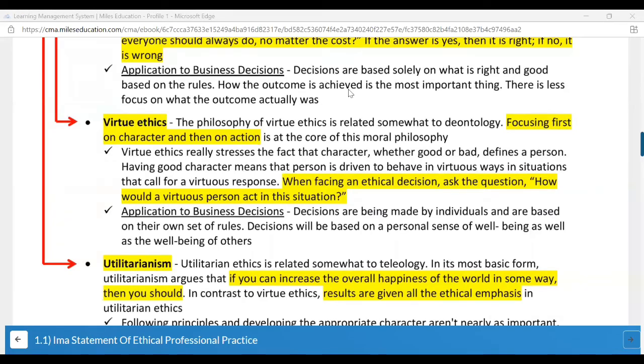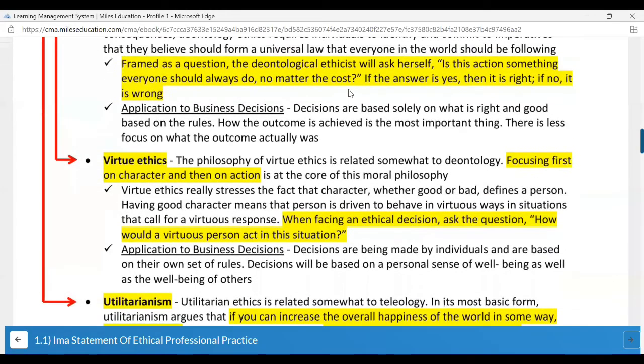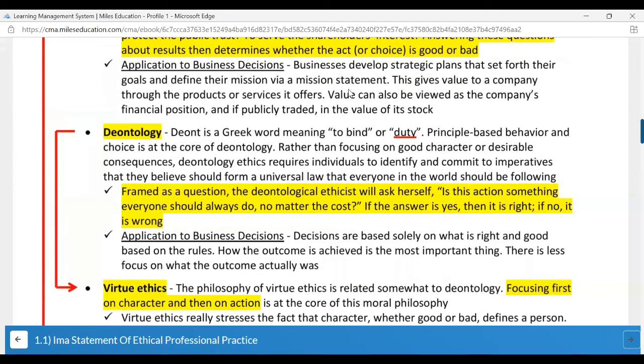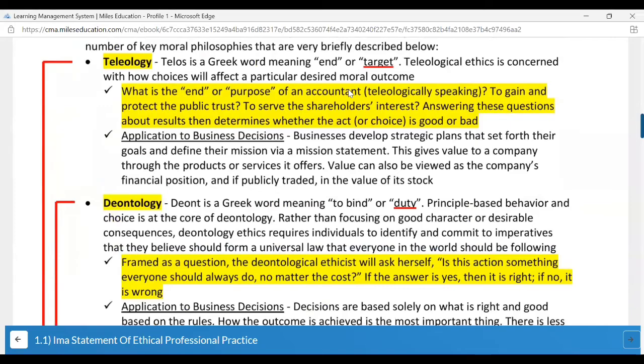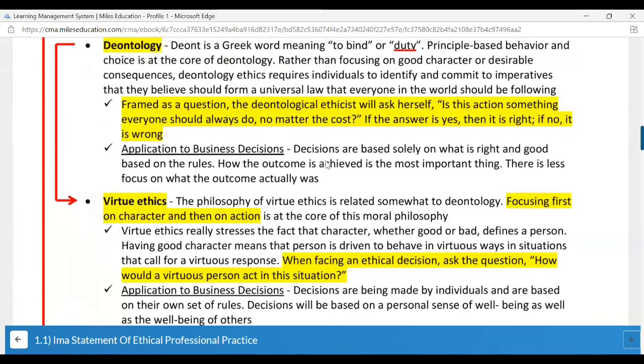You need not mug up the answer and write it, but let's say you get this question: explain the key moral philosophies. Then you will have to mention teleology, deontology, virtue ethics and utilitarianism. But what is written inside the explanation, you can write in your own words. That is totally up to you.